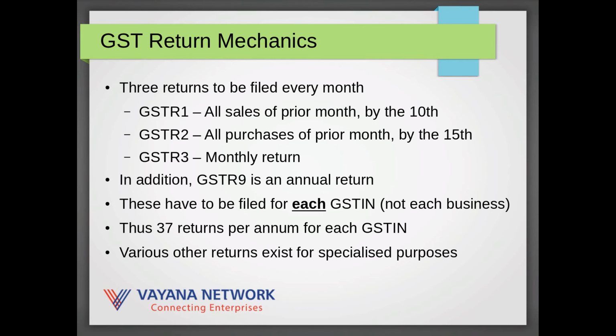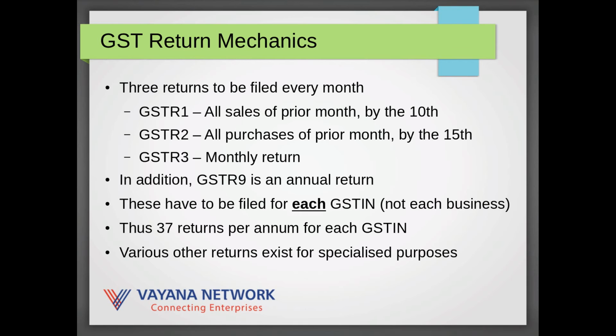A little bit about the returns. There are 3 returns to be filed every month. There has been discussion about whether it's 3 returns or 1 return, but if you look at the nomenclature, it itself actually makes it quite clear there are 3 returns, and the 3 are GST R1, which is GST return 1. That is the return indicating all the sales made in a month.